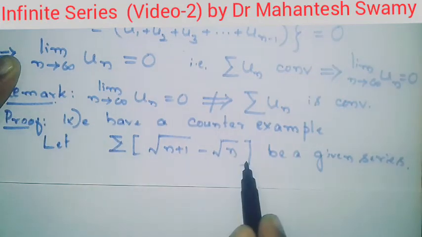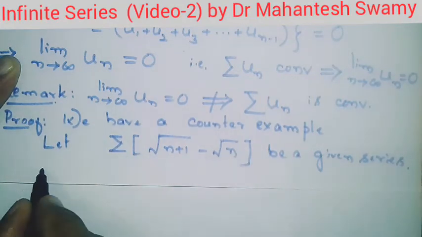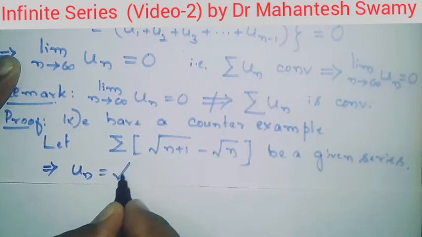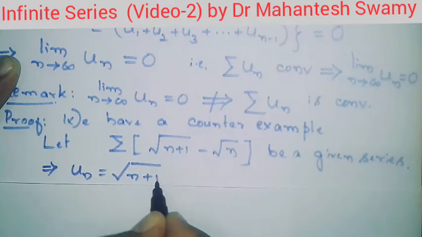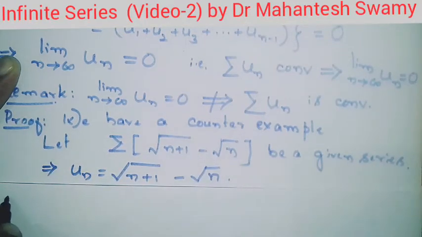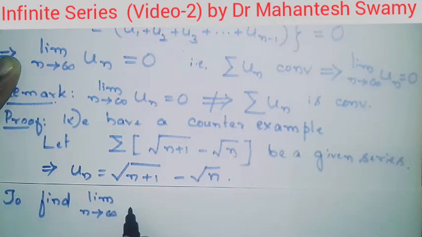So this is the given series summation of un. Therefore it implies un here is square root of n plus 1 minus square root of n. Now we have to find the limit of un, that is, as n tending towards infinity we want to find the limit of un.